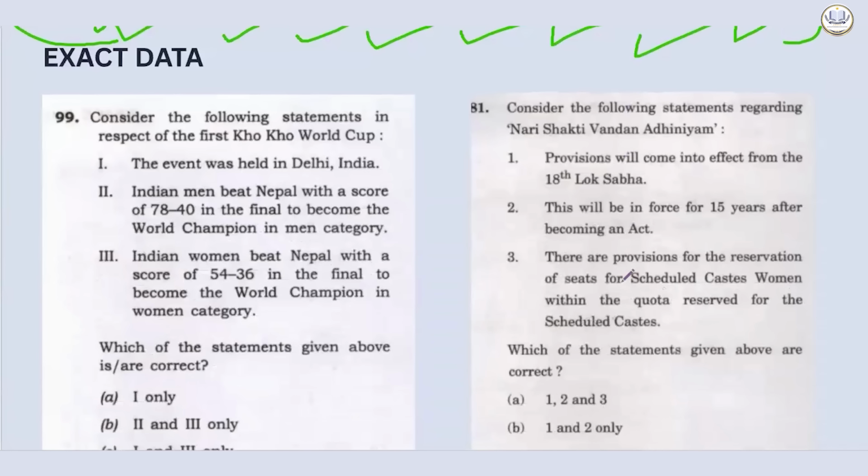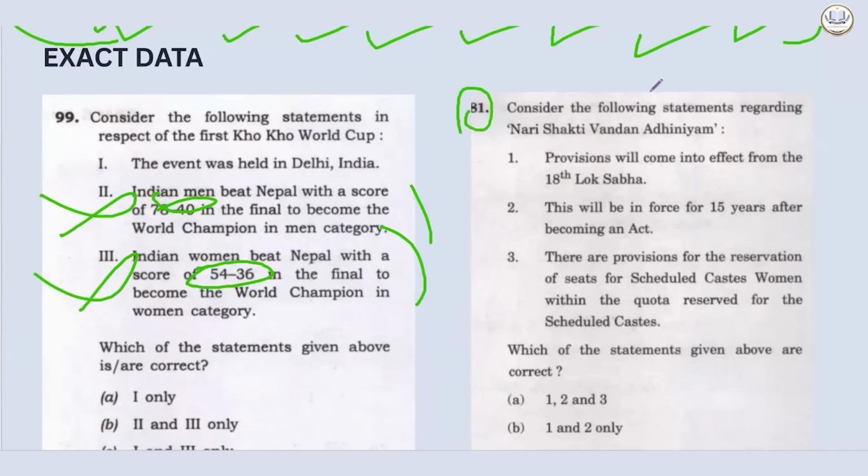Let's see an example when they are giving accurate data. Consider the following statements in respect of the first Kho Kho World Cup. The event was held in Delhi, India. Then they started giving you scores. Indian men beat Nepal with a score of 70-40. Accurate. Chances of being incorrect, very high. Indian women beat Nepal with a score of 54-36. Again, accurate. Chances of being incorrect are very, very high.